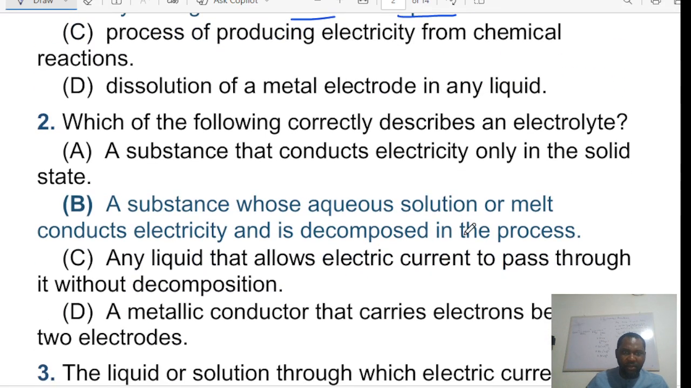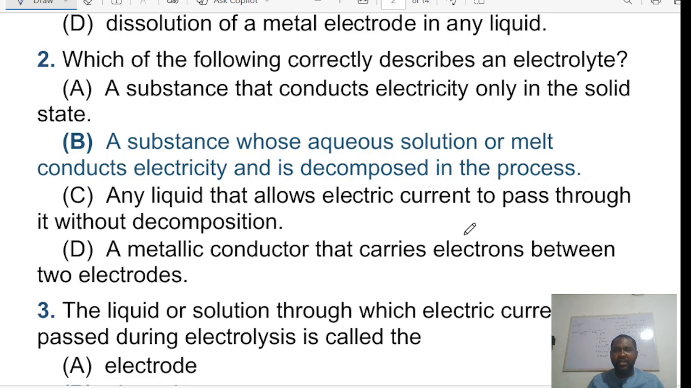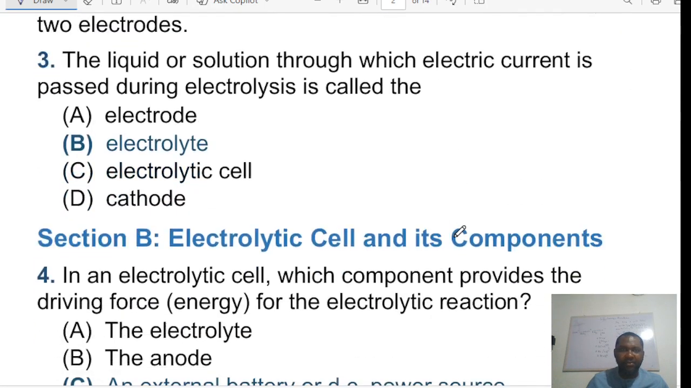Now the next one says, which of the following correctly describes an electrolyte? Well, we have a lot of options here, but the correct answer is B, a substance whose aqueous solution or melt, there means molten, conducts electricity and is decomposed in the process. I think we saw something like that earlier. Now that leads us to the third question.